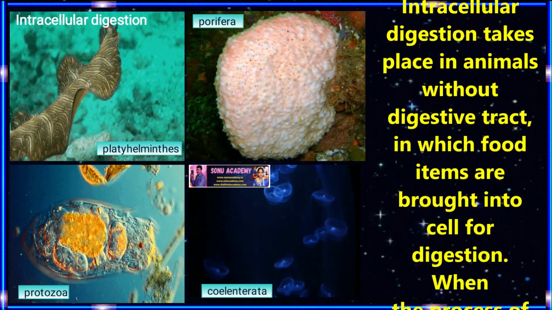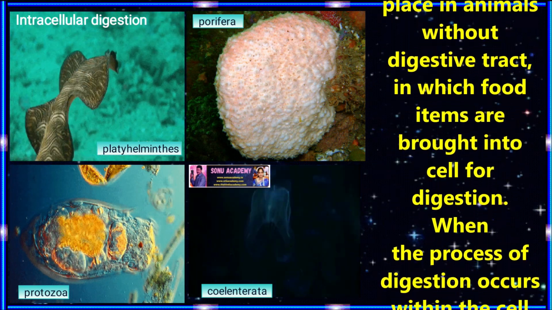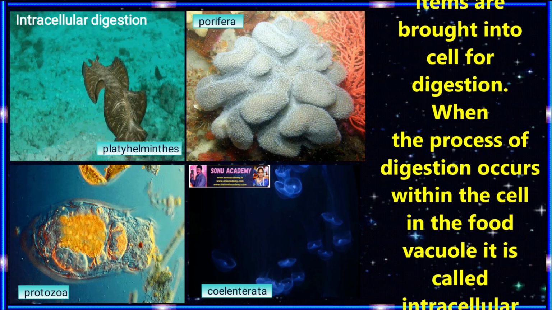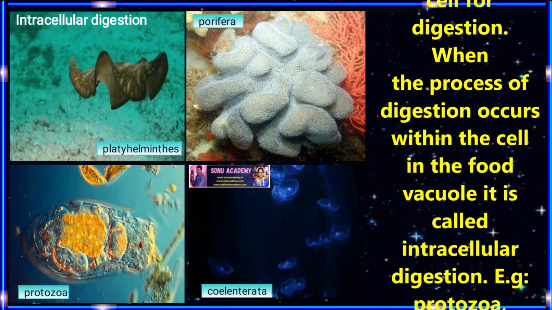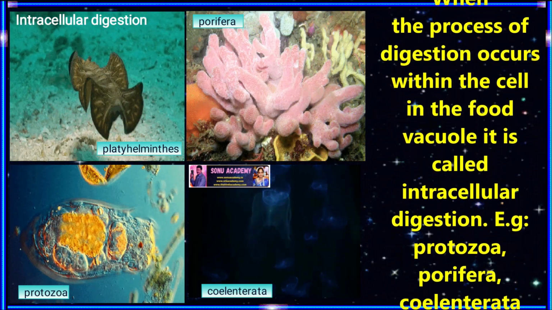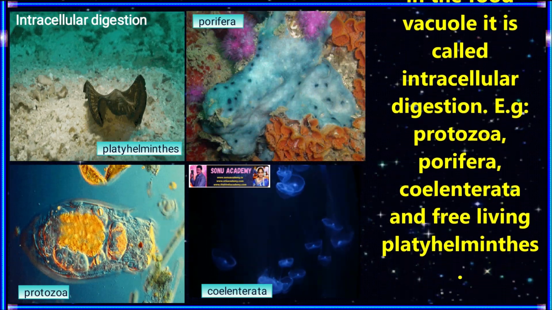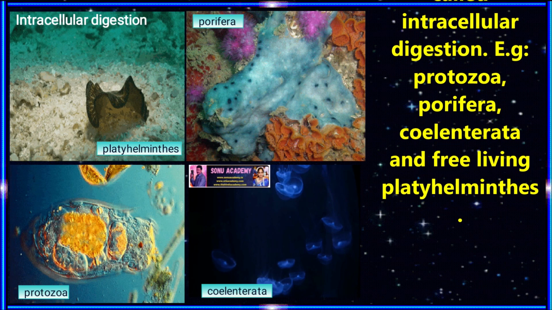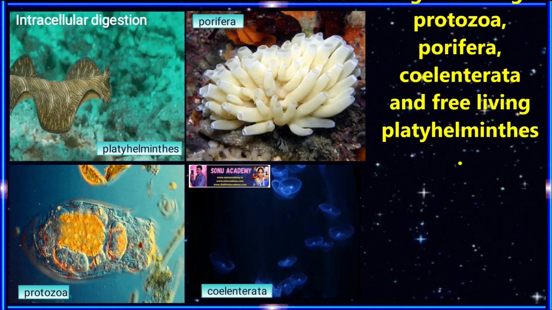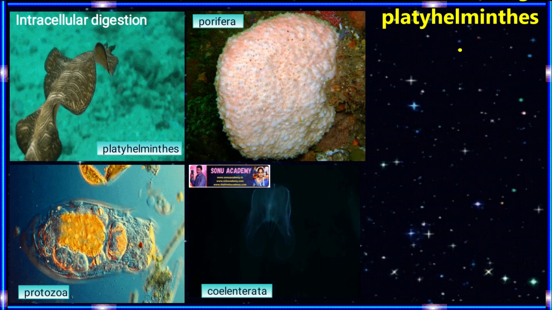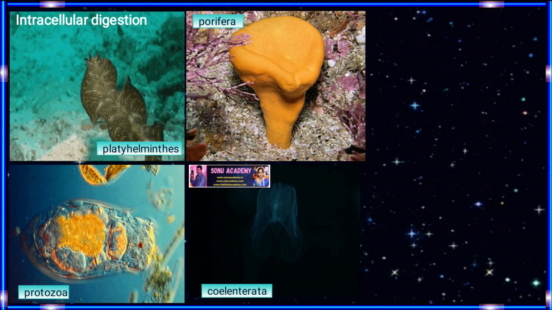Children, intracellular digestion takes place in animals without a digestive tract, in which food items are brought into cells for digestion. When the process of digestion occurs within the cell in the food vacuole, it is called intracellular digestion. Examples of organisms with intracellular digestive systems are protozoa, porifera, coelenterata, and free-living platyhelminthes.